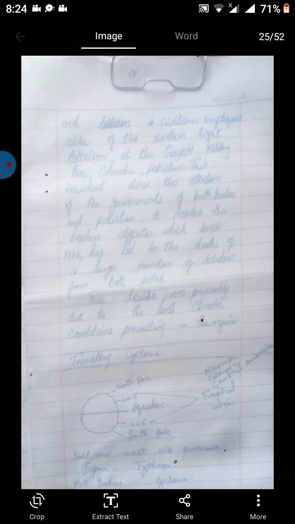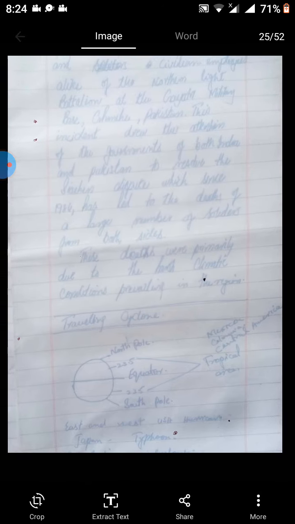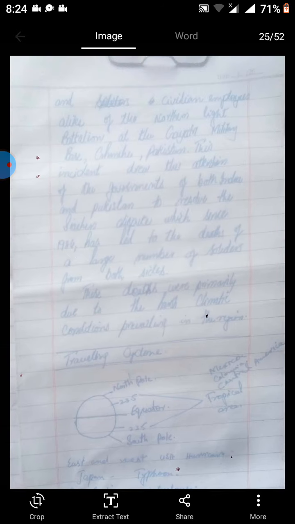This incident drew the attention of the governments of both India and Pakistan to resolve the Siachen dispute, which since 1984 has led to the death of a large number of soldiers from both sides. These deaths were primarily due to the harsh climate conditions prevailing in the region.